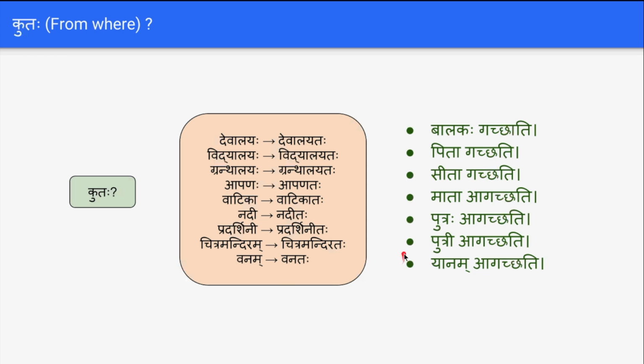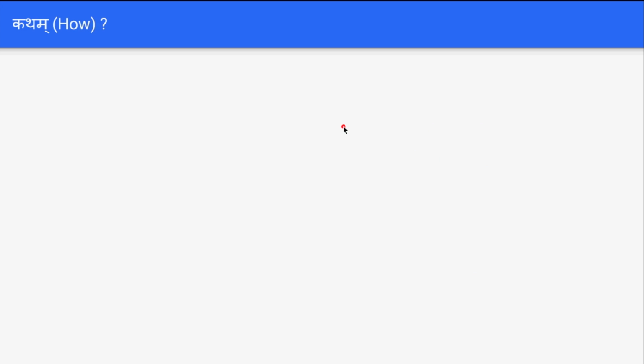And Sita vanataha agacchati. So for any word, if you suffix taha, it gives the meaning of from. Devalayah, devalayataha. Vidyalayah, vidyalayataha. All these examples we have seen in the last session. So let me go ahead with the next topic.